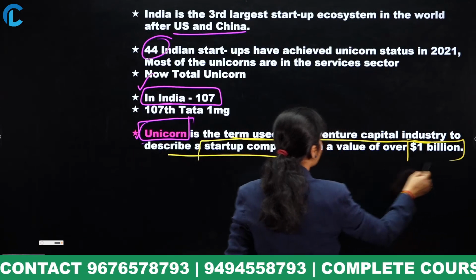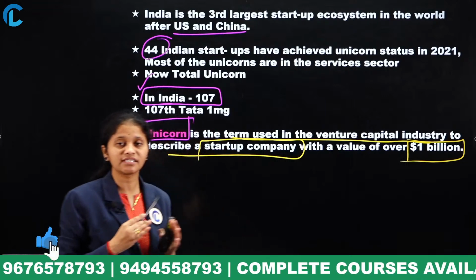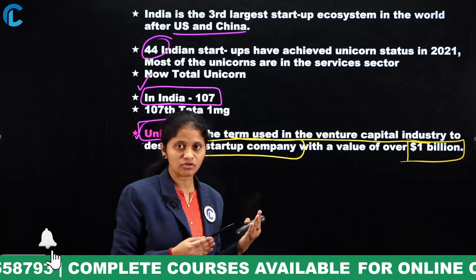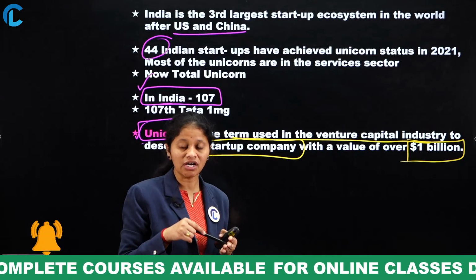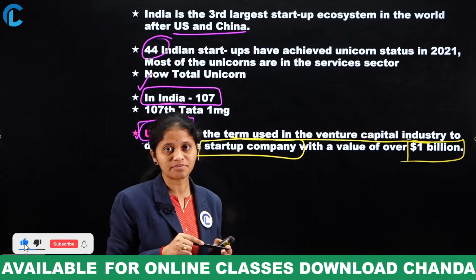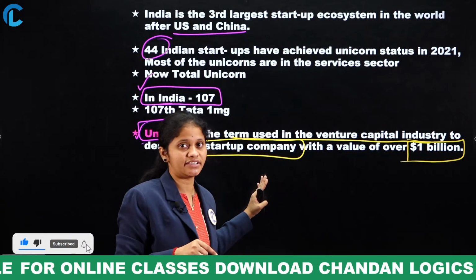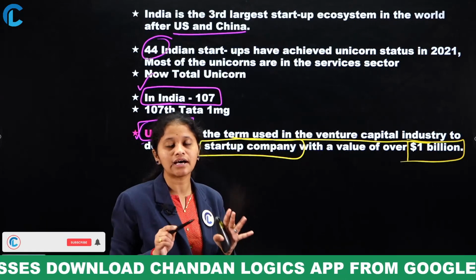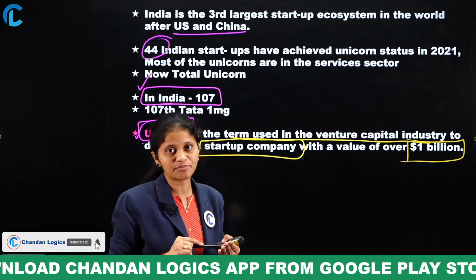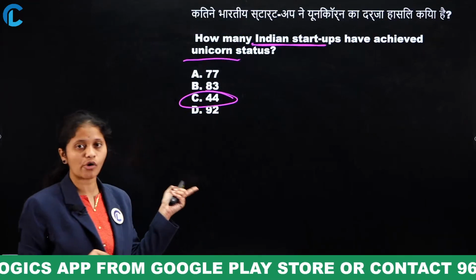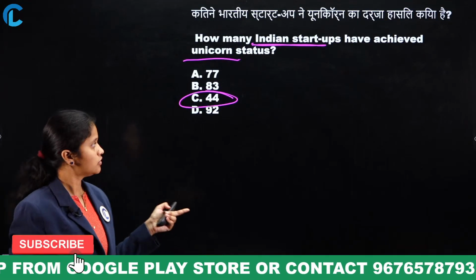So those startups are known as and come under the category of unicorn status. Especially in India, recently in 2021, 44 Indian startups achieved this unicorn status, but overall in India, 107 unicorn startups were there, okay? So that's all about unicorn status, according to the recent data.